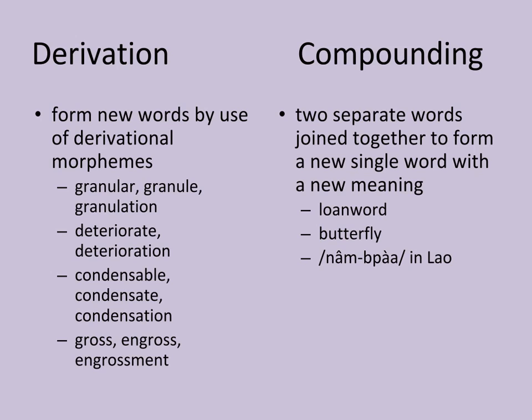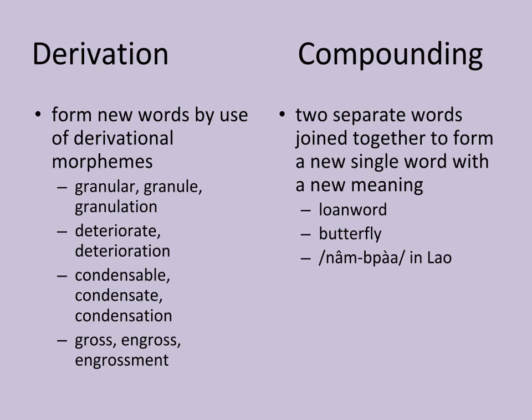Gross, engrossment. So in the example, gross is a free lexical morpheme, and by adding the derivational morpheme en in front of gross, it forms a new word. Also, engrossment: by adding ment after engross as a derivational morpheme, it makes it a noun.